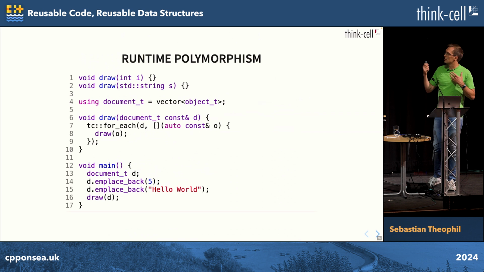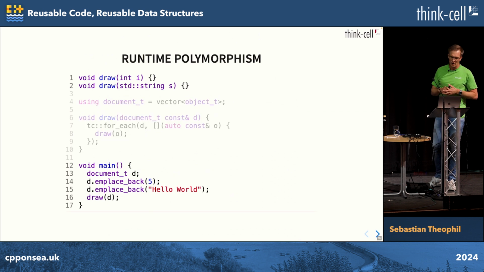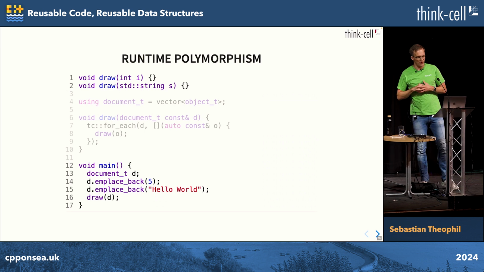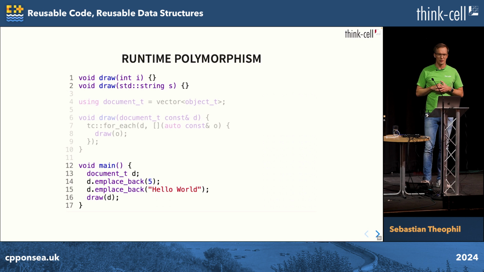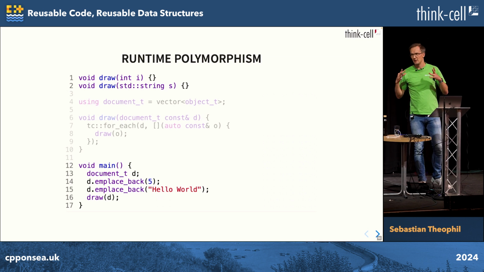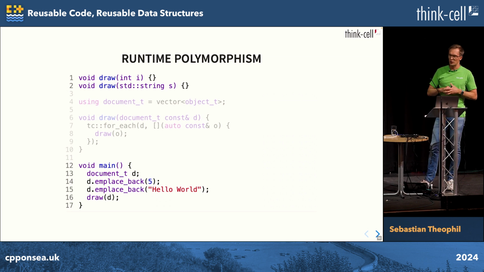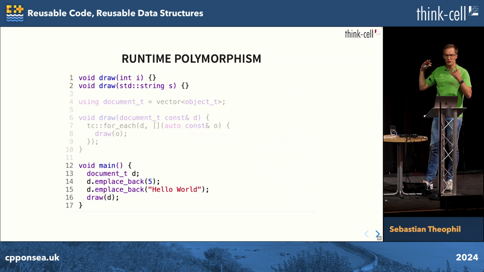So for the user, this is now super simple. Yes, because the user can now put anything into the document as long as he provides those overloaded draw functions. So that's a nice trick to hide the runtime polymorphism, the polymorphic usage that you need, somewhere without exposing it to the user. For the user, this is much easier to use than an actual inheritance hierarchy.